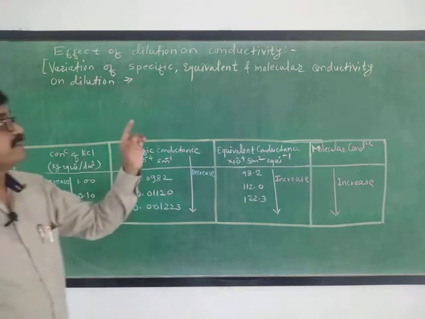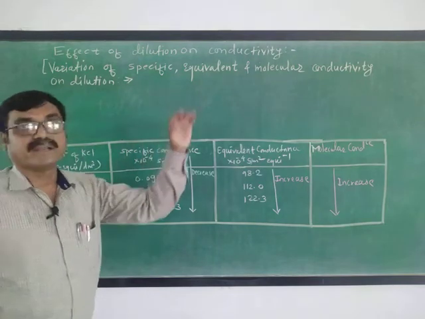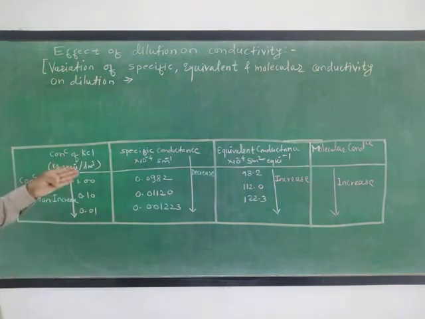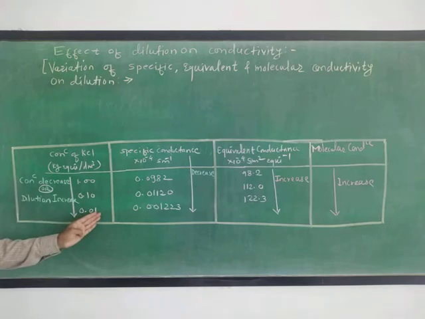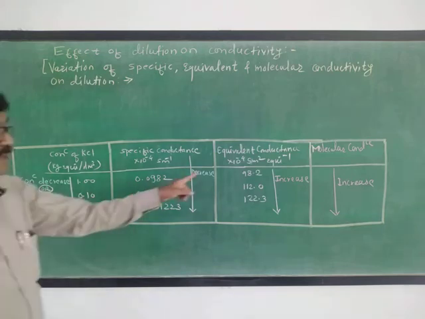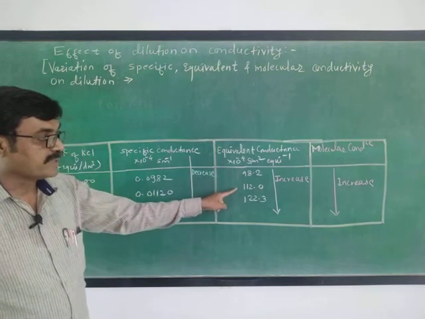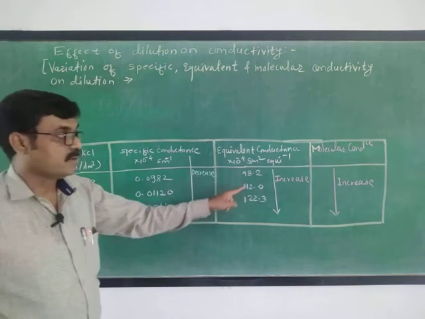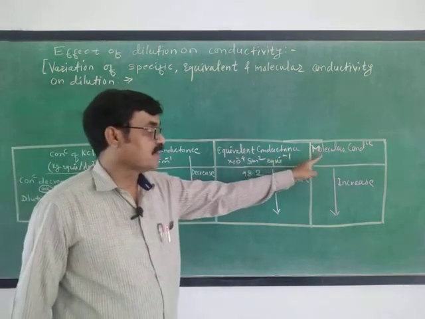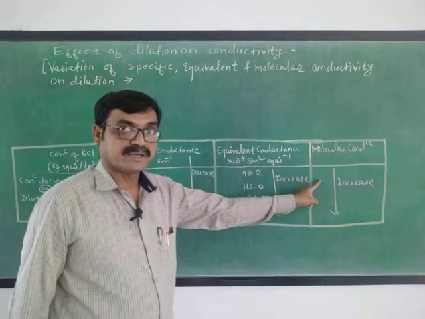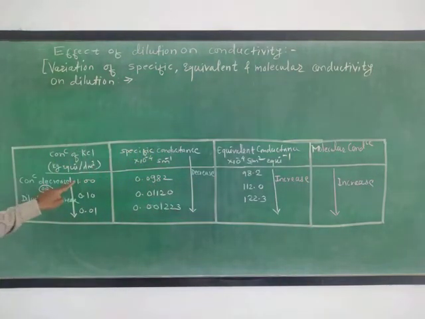Now see our point: what is the effect on equivalent and molecular conductivity? From top to bottom the concentration goes on decreasing, means the dilution goes on increasing, and the equivalent conductance goes on increasing. Similarly, in case of molecular conductance, again the molecular conductance increases from 1 to 0.01 concentration.